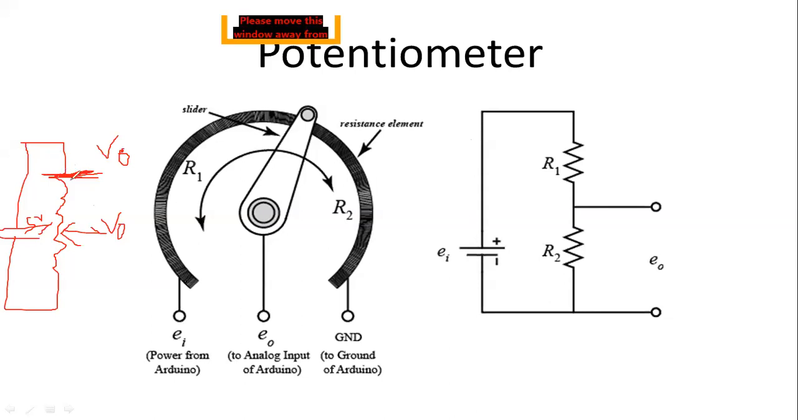Now I'm going to rotate my potentiometer from this point to this point. So now I'm at this point. At this point, what will be the output voltage? What will be the output voltage at this point?